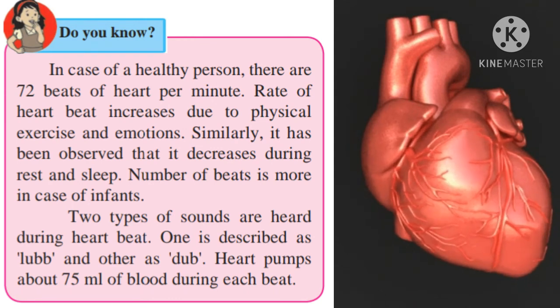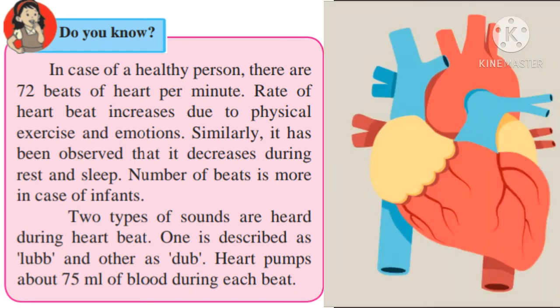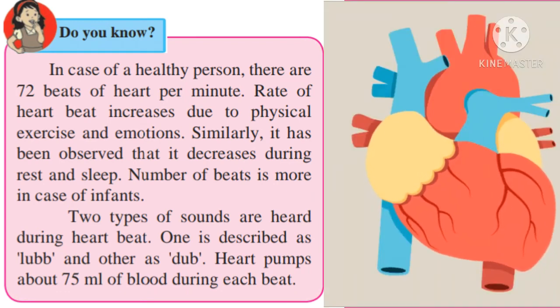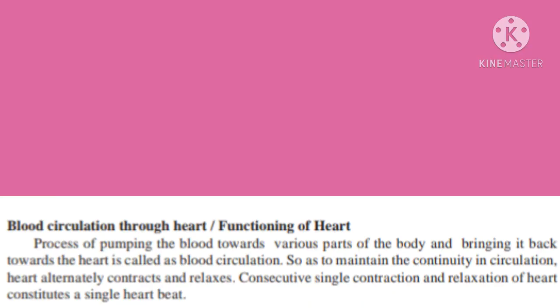The number of beats is more in infants, the young ones. Two types of sounds are heard during a heartbeat. One is described as lub and the other as dub. Lub, dub. The heart pumps about 75 ml of blood during each beat.